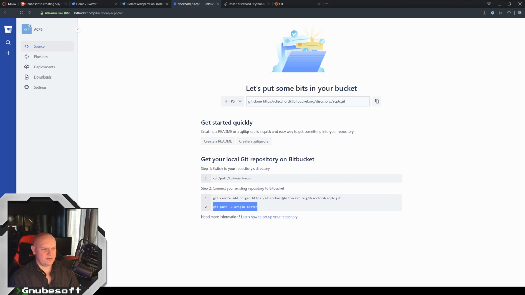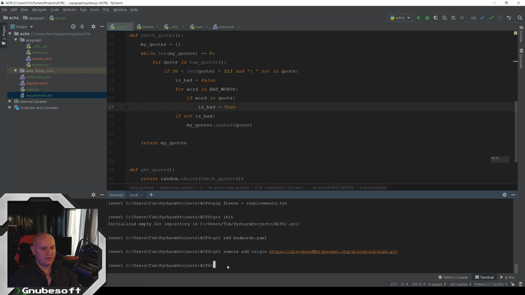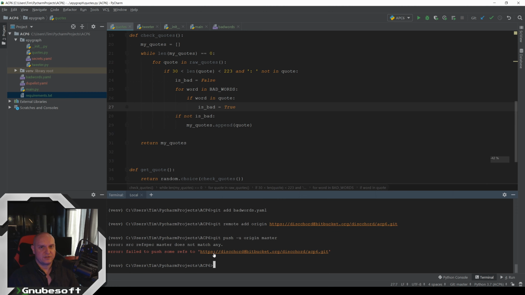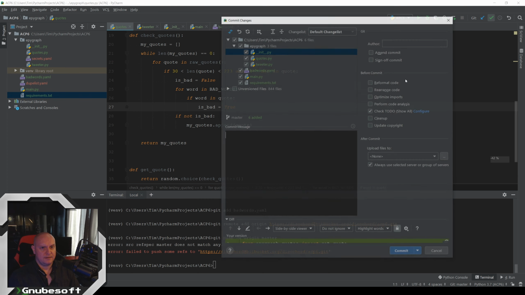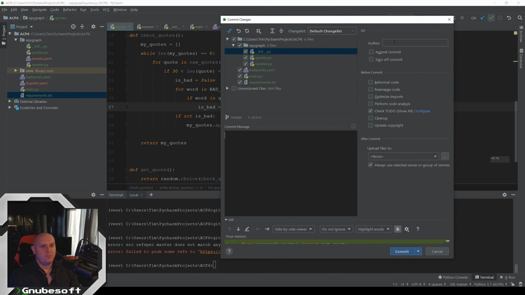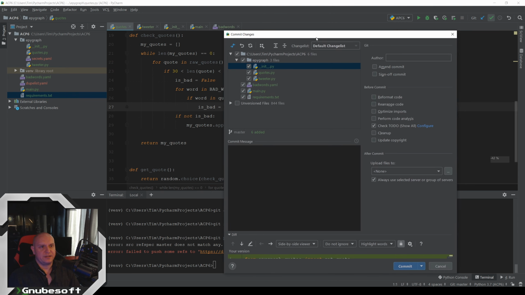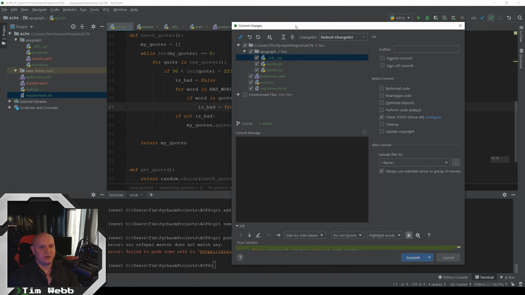I'm not going to get into it for this video, but you can have different branches. I'm not sure why I just got that error. Let's see if I can just do one like this. So PyCharm has this built-in thing where it's automatically picked up that there's a Git and I'm trying to commit the changes. So let's see if it's going to let me do it to that remote.